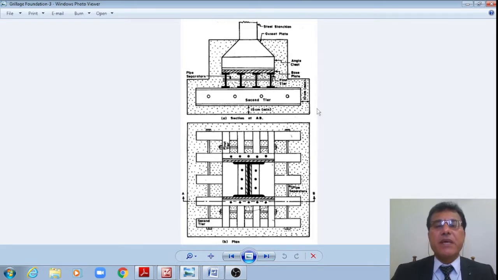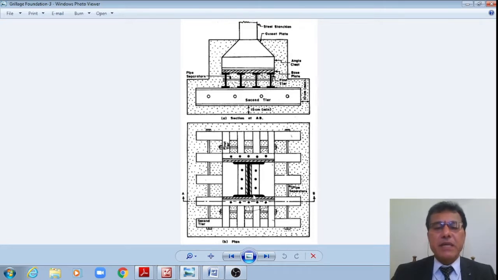You please see that these fall under the category of encased beams. The column is supported on the base plate, and in turn they are transferring the load on the first tier beams, which are connected by means of pipe connectors, which will keep all the beams acting as one unit and transferring the entire load on the second tier. However, at least 100 mm gap should be available all around the periphery as per the code specification that we'll see. This is the elevation, and this is the plan.